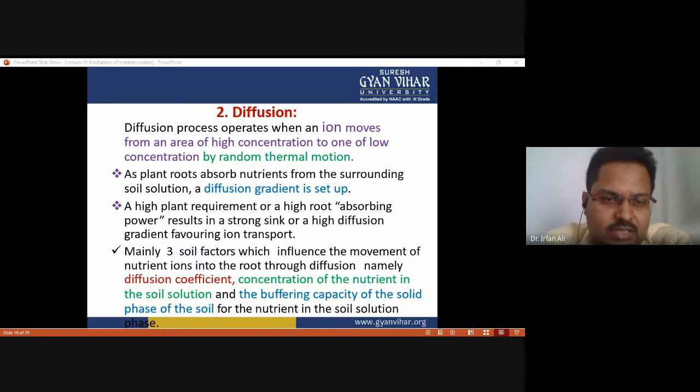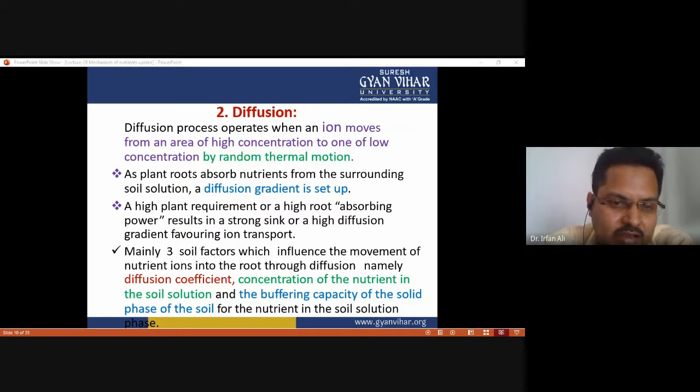As plant roots absorb nutrients from the surrounding soil, a diffusion gradient is set up, so it depends on the diffusion gradient. A high plant requirement or high root absorbing power results in a strong sink or high diffusion gradient, favoring ion transport. These are some of the factors which affect the rate of diffusion.